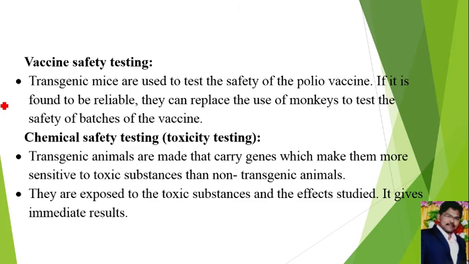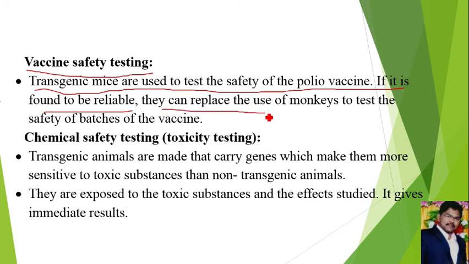And transgenic animals are also used for the vaccine safety test. If we are identifying a new vaccine, first we test it on animals, then after that only we can test it on human beings. That is called vaccine safety test. Here transgenic mice are used to test the safety of polio vaccine. If it is found to be reliable, they can replace the use of monkeys to test the safety of batches of the vaccine. First they will give the vaccine to transgenic animals, then monkeys, finally we can give it to human beings.